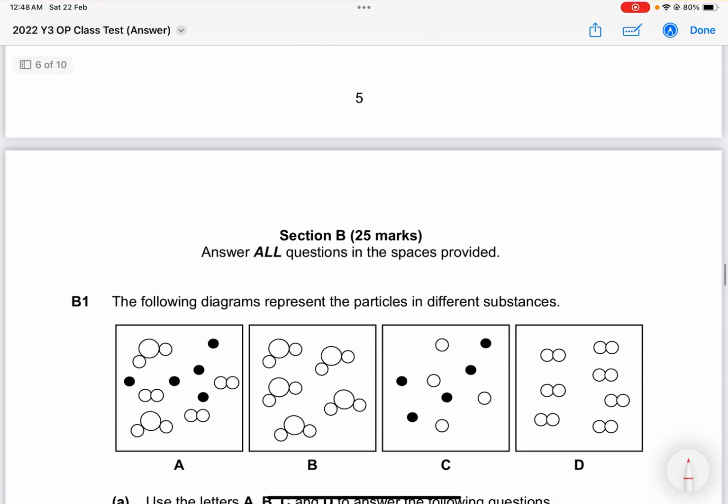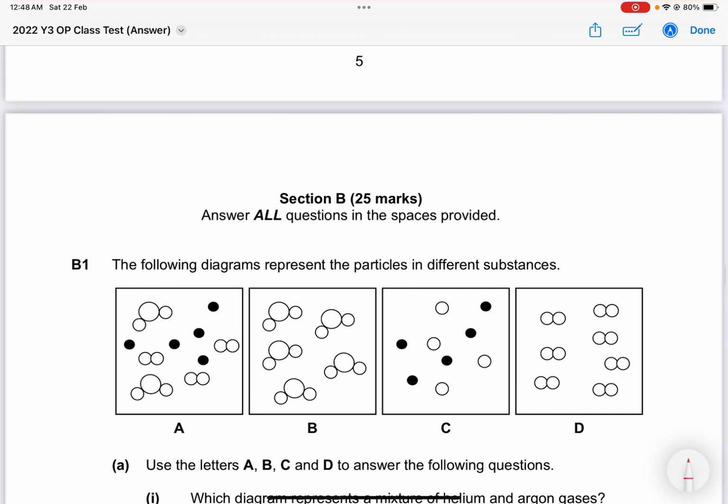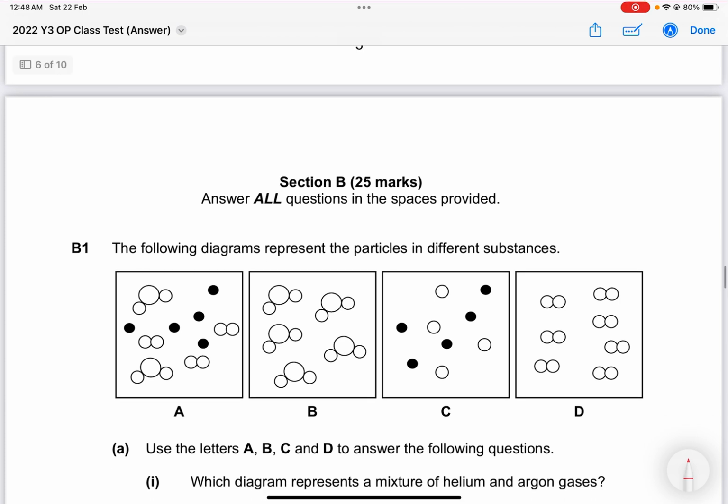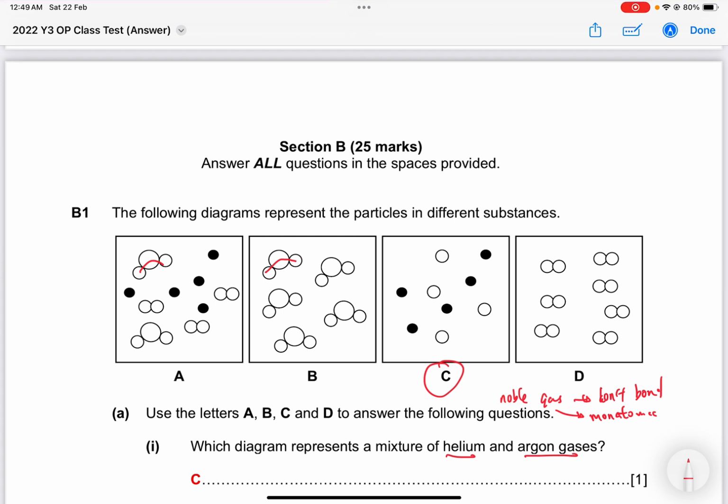Okay, B1. The following diagrams represent the particles in different substances. Use the letters A, B, C, D to answer the following questions. Which one represents a mixture of helium and argon gas? Helium and argon gas, they are both noble gas, so they don't bond. So actually they are monatomic, means that they exist as a single atom. So you can see here this is a compound, triatomic. So actually the only possible one would be C for question 1. Helium and argon, they're actually monatomic, so just take note of that.